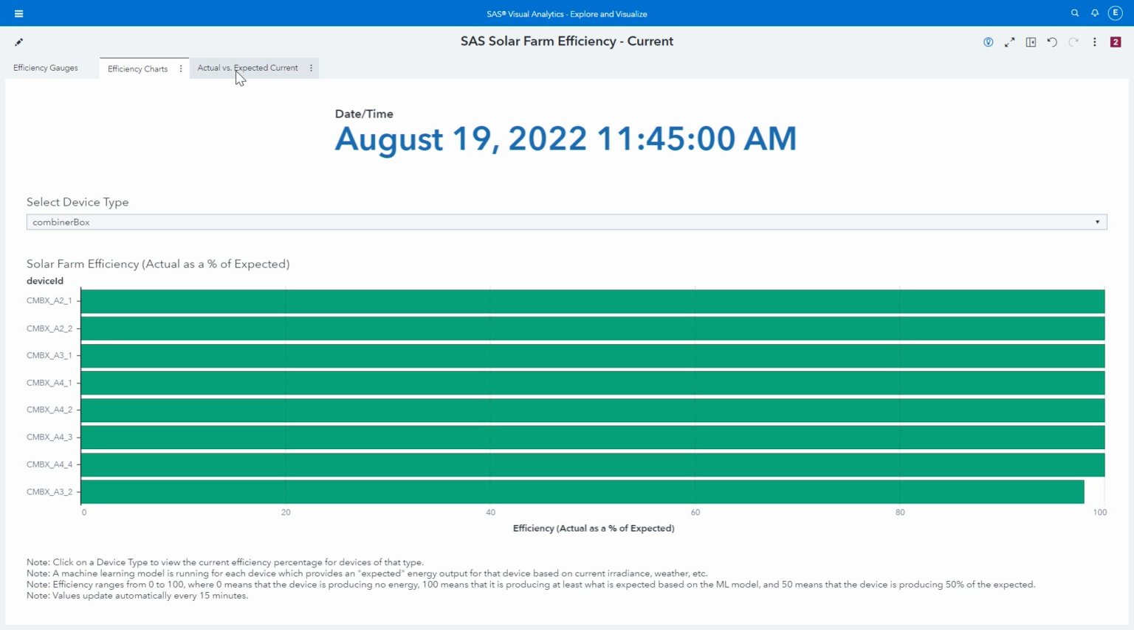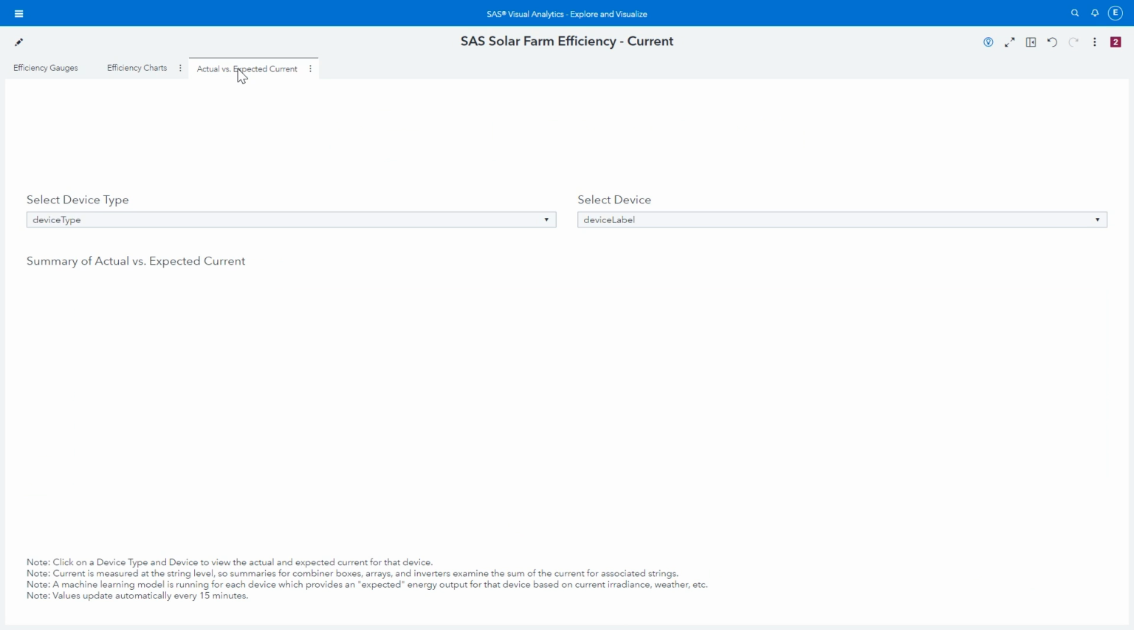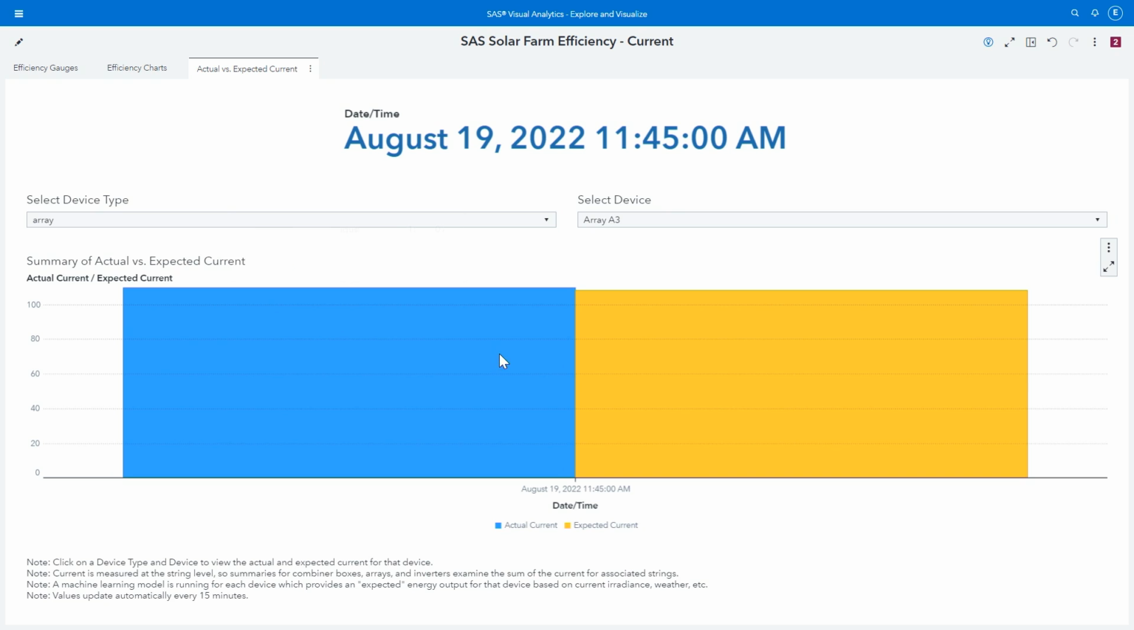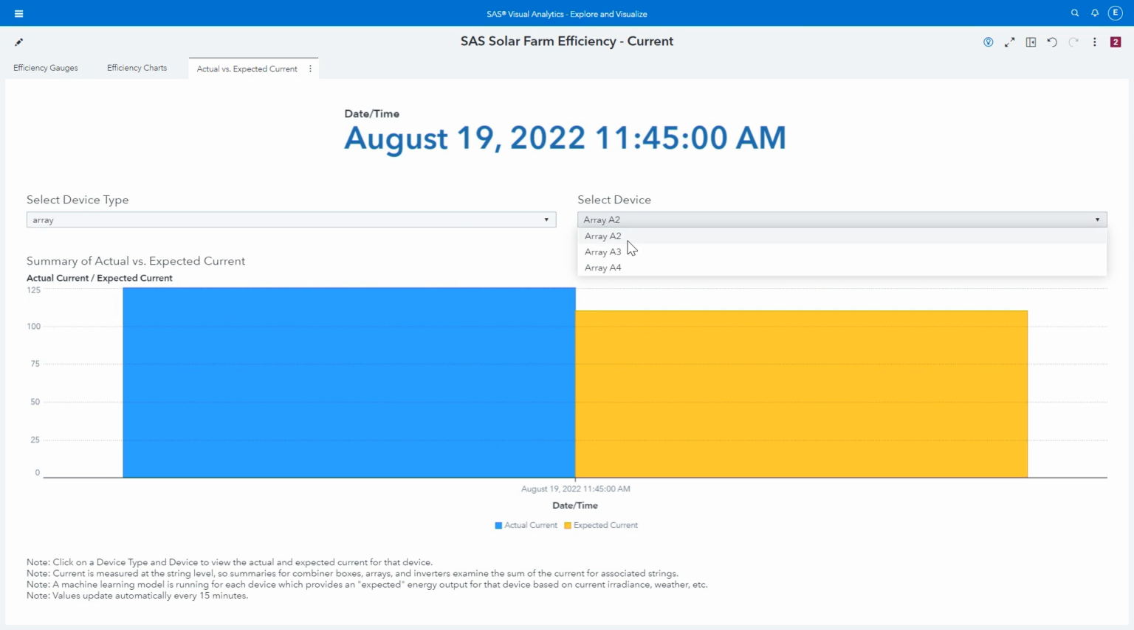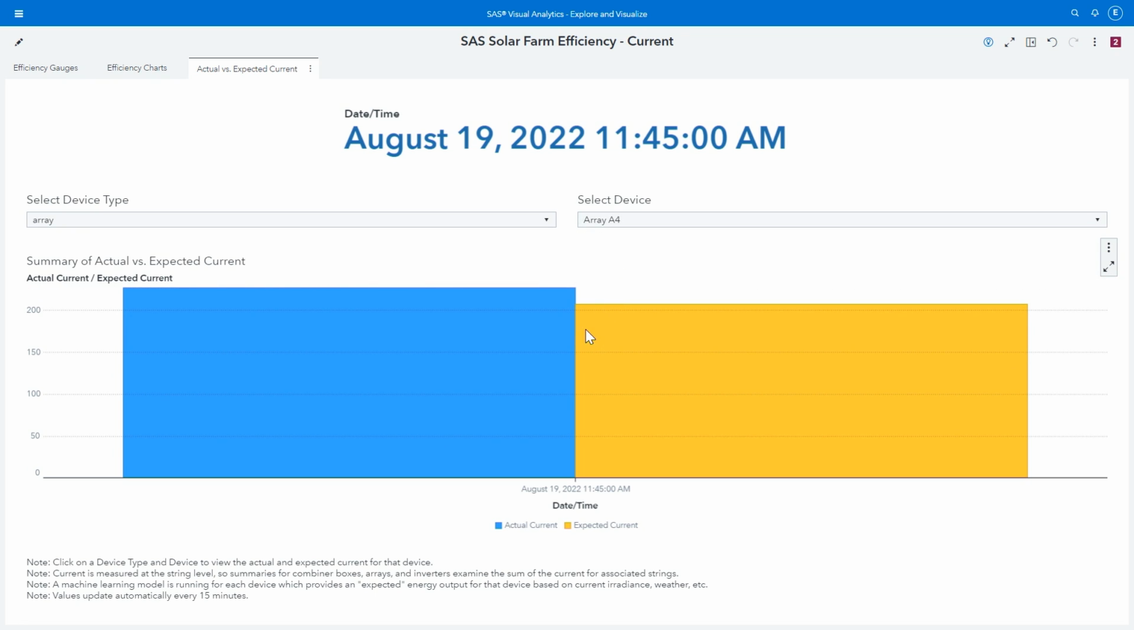And finally, if we wanted to see even more detail about the machine learning model results, we could see that the current right now, the actual current is about 109. The expected current was about 108 based on the machine learning model that takes into account weather. And then we could also see that array A2 is performing a little bit above expected, and array A4 as well. So this allows us to always be monitoring and comparing actual to expected.